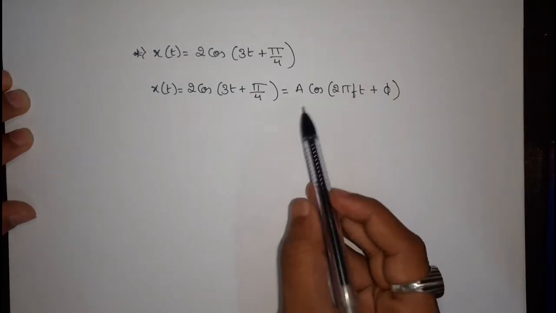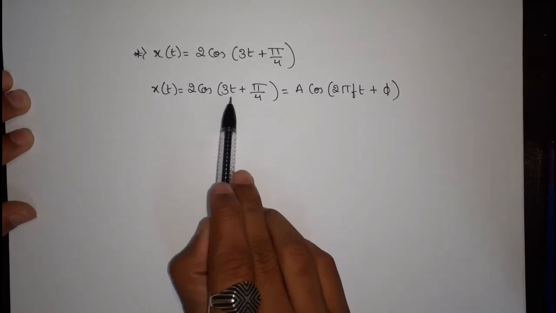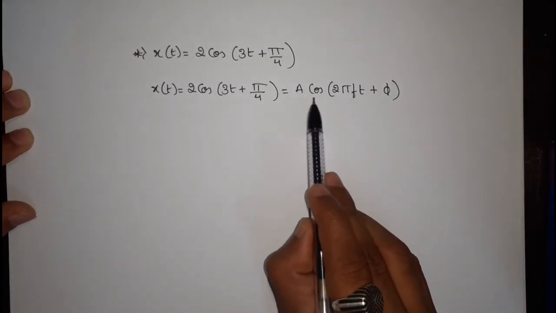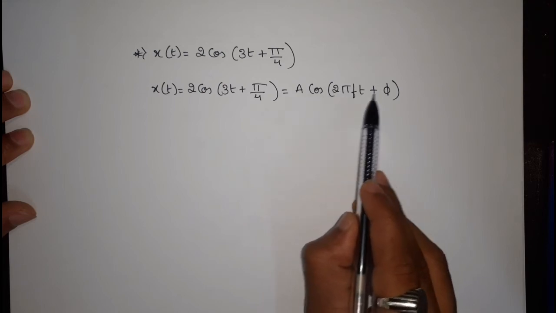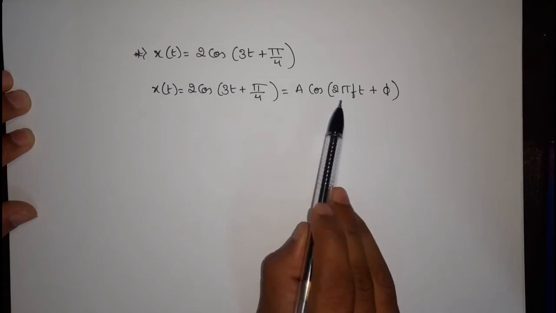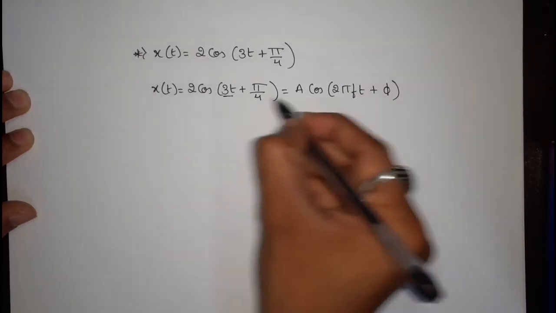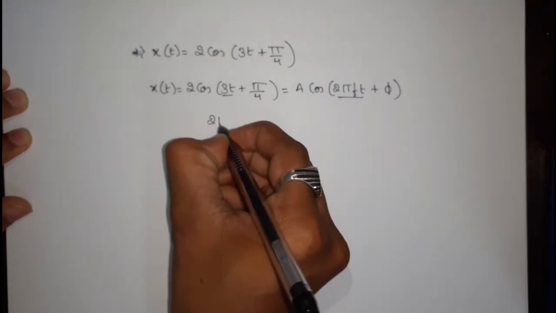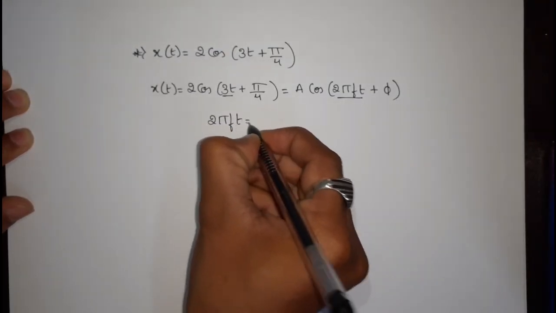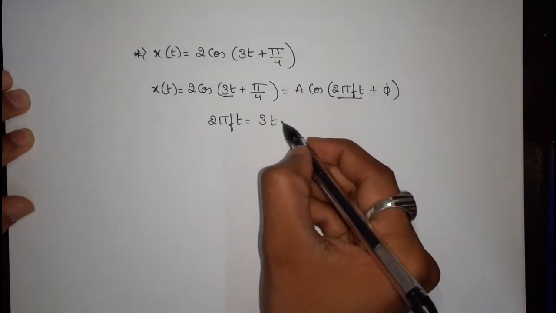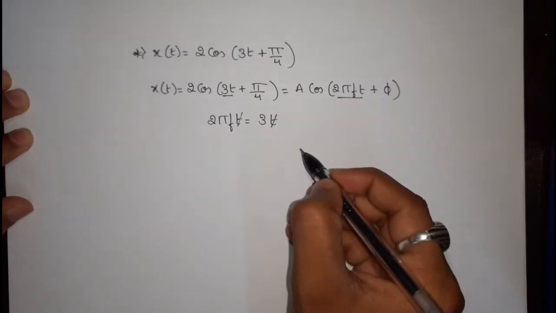We can compare 2 cos 3t plus pi by 4 with the basic expression A cos 2 pi ft plus phi. By comparing these two, we can write 3t is nothing but 2 pi ft. So 2 pi ft is equal to 3t, and now we can continue by cancelling t.